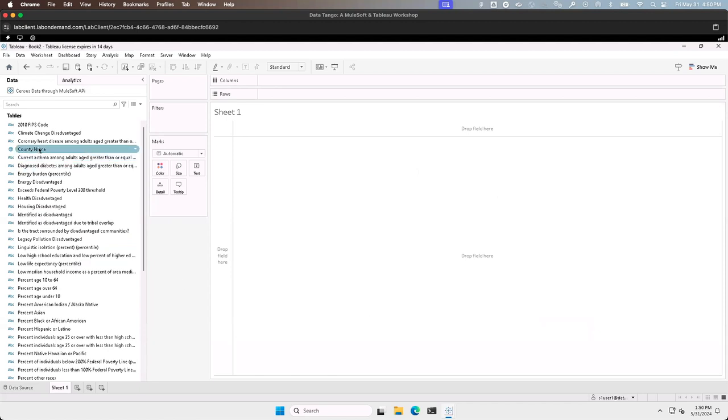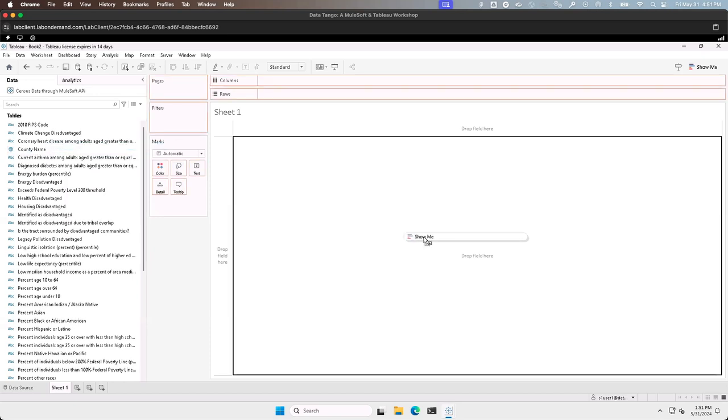So first and foremost, let's go ahead and graph some of this data that we got from the census. If I take county name, I see that it already has a geographic role assigned to it, and it's indicated by this globe here. So I see that, hey, Tableau said the name of this field is called county. It probably relates to the county that we already have available within Tableau. And so by doing this, Tableau now knows what the latitude and longitude is of this. It knows what the shape is, ultimately where it exists on the globe, etc. So we're going to take advantage of this, and we're going to drag and drop county name over into our sheet.